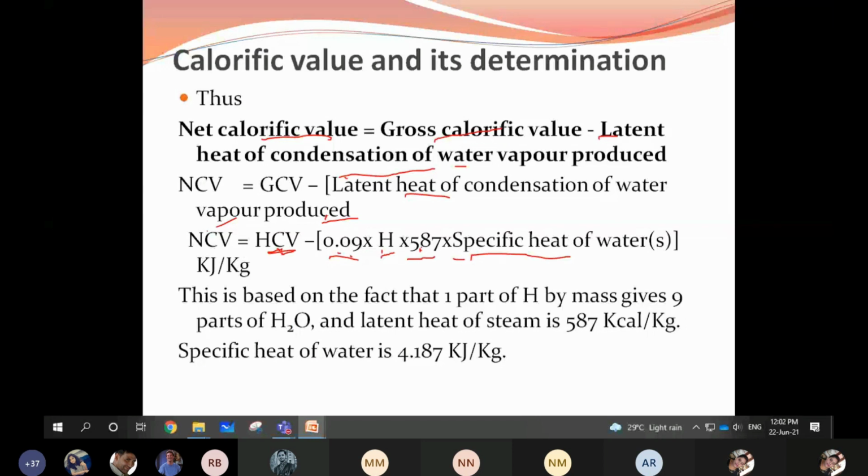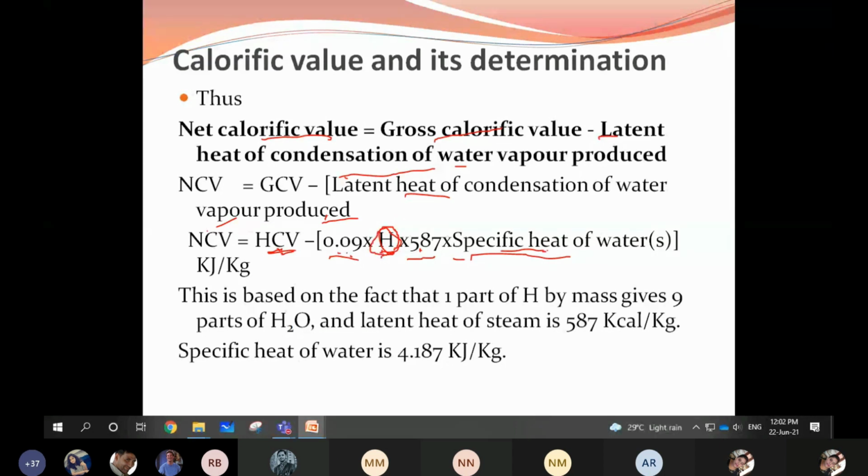Together this gives the latent heat of condensation of water. It depends on the percentage of hydrogen present. Only the percentage of hydrogen varies, not the other terms. All other terms are standard, they are constant values.